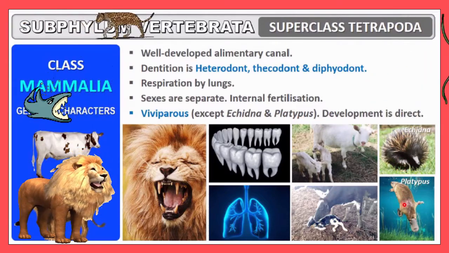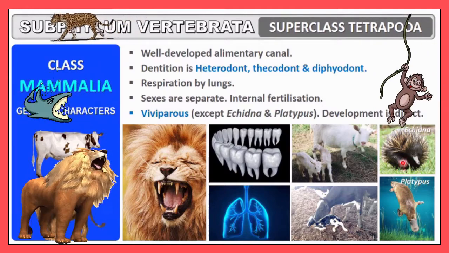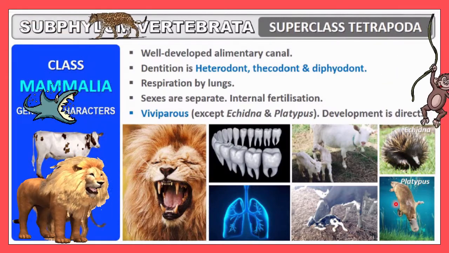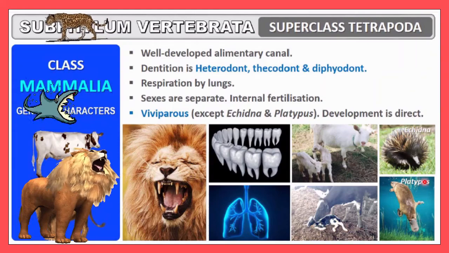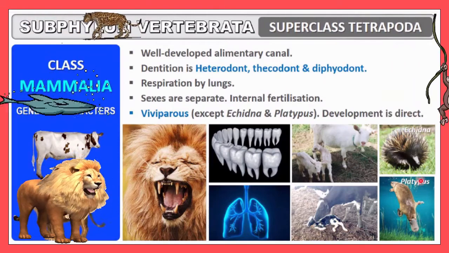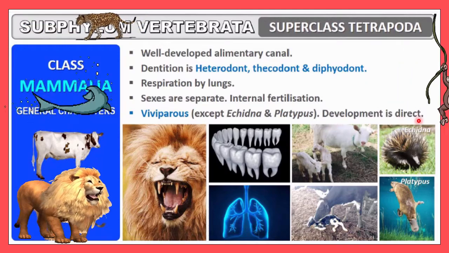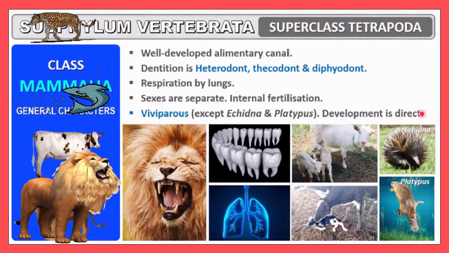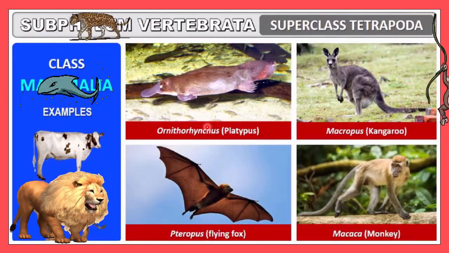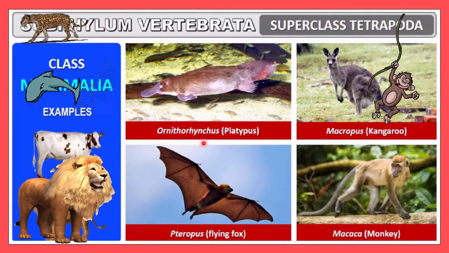Both these animals do not give direct birth to the child, but they produce eggs. So except these two, all are viviparous. These two are only oviparous. The rest are viviparous. And here development is direct. So you must remember development is direct. And here let me discuss some examples of this class.